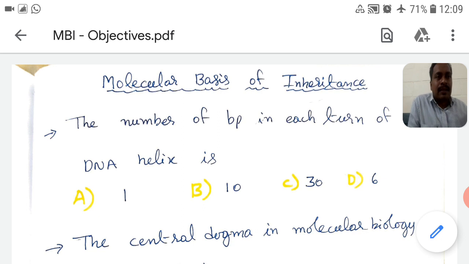What is the first question? The number of base pairs in each turn of DNA helix is. What are the given options? Option A 1, option B 10, option C 30, option D 6. So the number of base pairs in each turn of DNA helix is 10 base pairs. Option B is the correct answer.